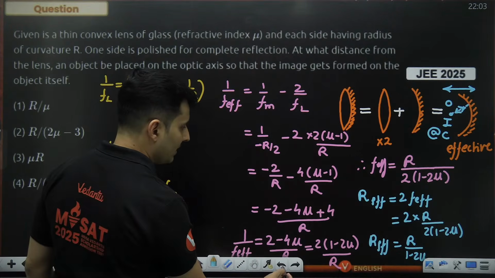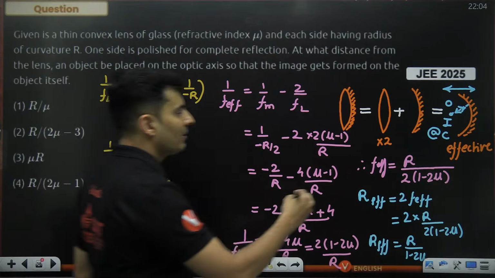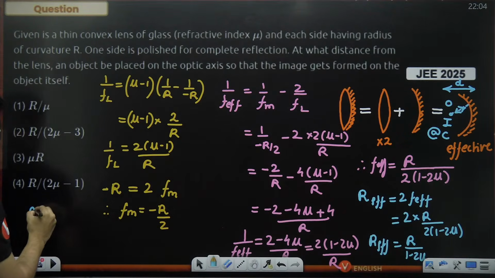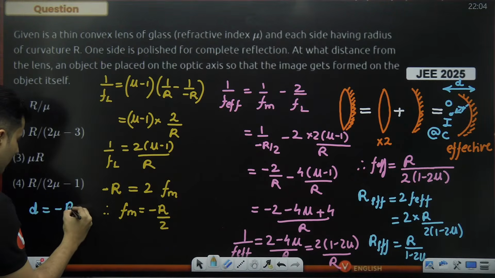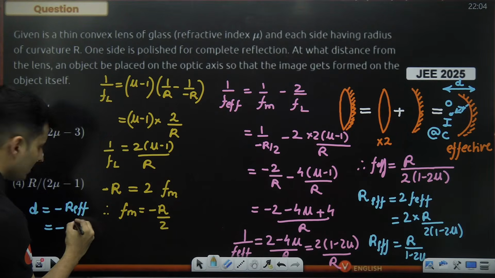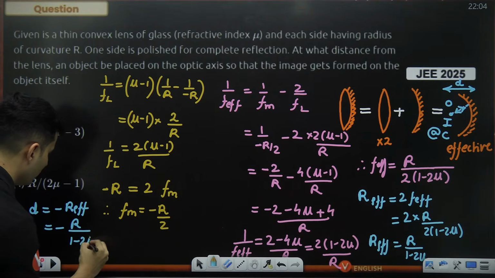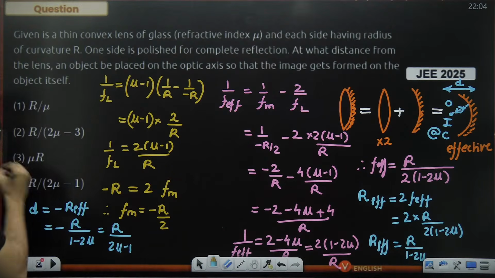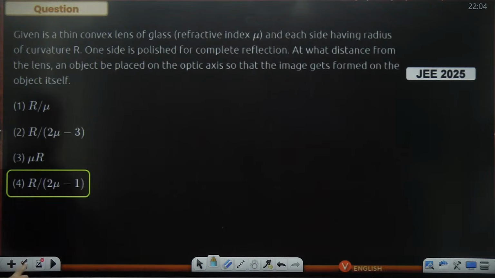Right now, this is just the radius. So if I'm wondering how much is this distance, that particular distance will be actually minus r. And when I do minus of this, which is minus of r by 1 minus 2 mu, that will be r divided by 2 mu minus 1, which is the fourth option over here.